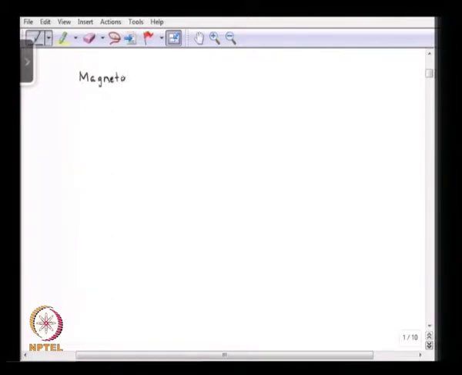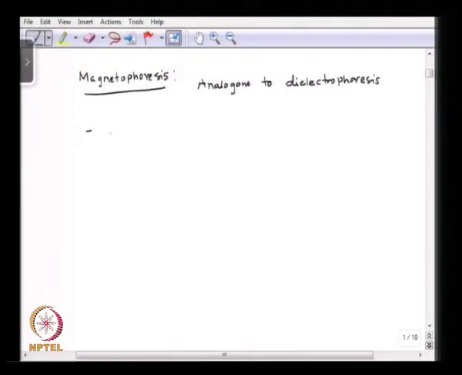So, magnetophoresis is analogous to dielectrophoresis, and here we talk about particles that are magnetizable.